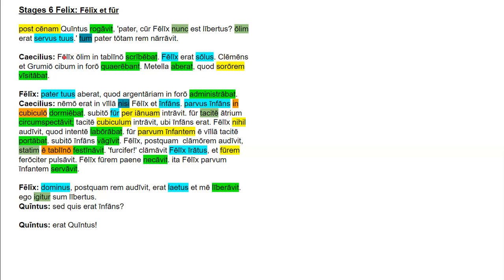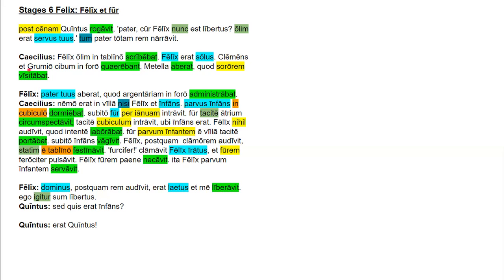Caecilius says this, Felix olim in tablino scribebat. So Felix, nominative subject, olim, adverb, in tablino, locatival ablative, second declension nominative, second declension ablative, neuter, scribebat, imperfect tense. So Felix once was writing in the study. All right. Felix erat solus. Erat is imperfect, and it's linking these two nominatives. Felix was alone.